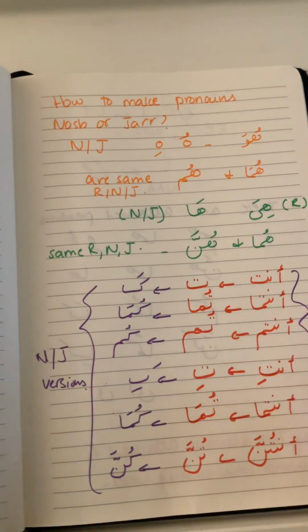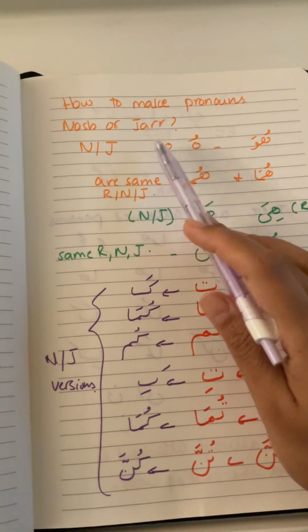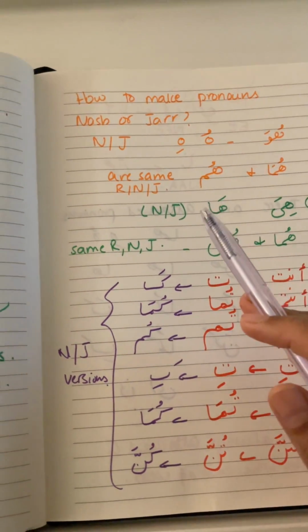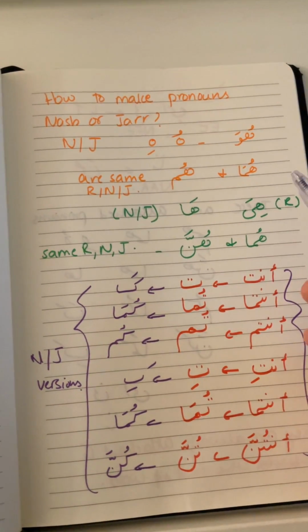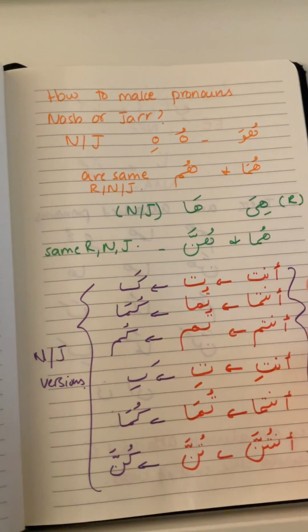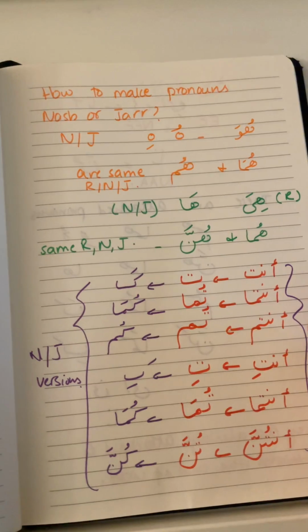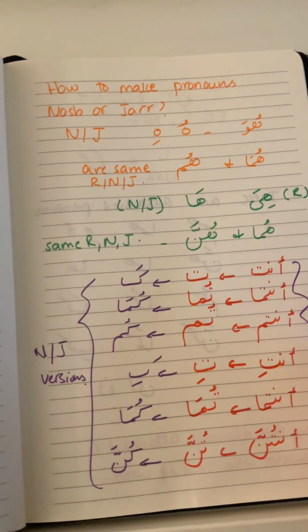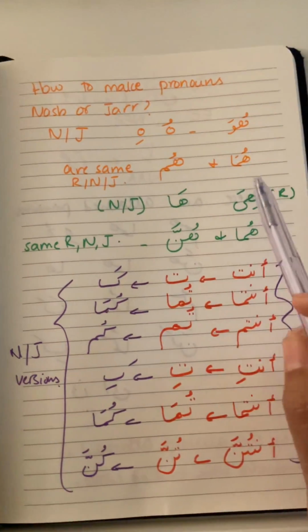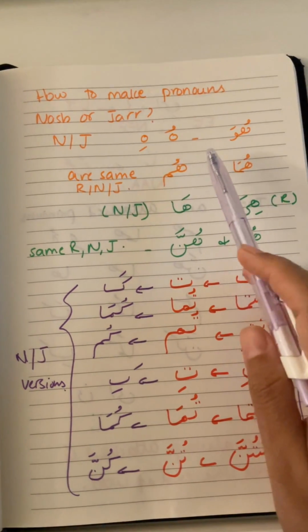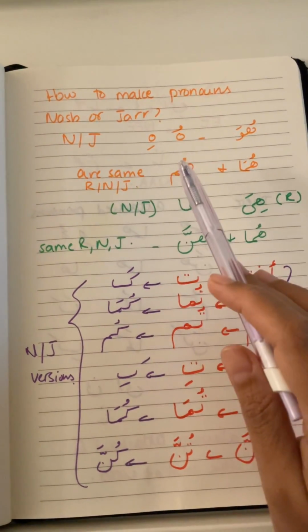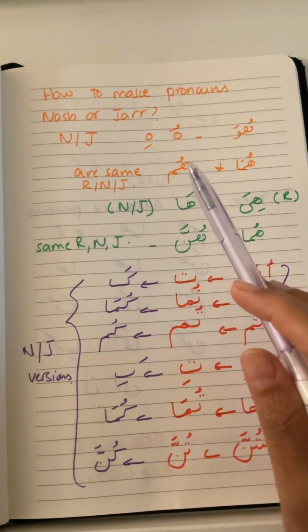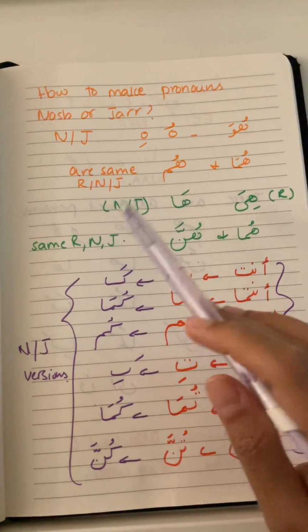Now let's move on to how to make the pronouns nasab or jar. These are only the rafa ones, but what if something is a detail of an act, or a word that is coming after a preposition? How do we convert these into nasab or jar? It's very easy. Whenever the pronouns come in nasab or jar versions, they are basically attached pronouns. They are not independent, they are attached to a word.